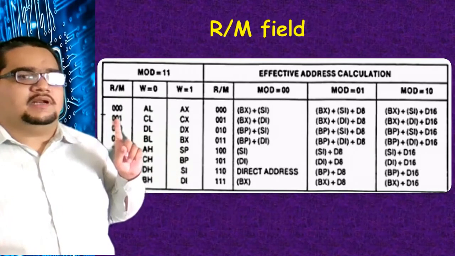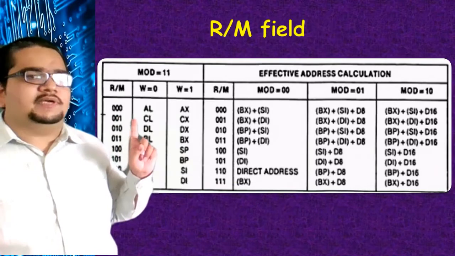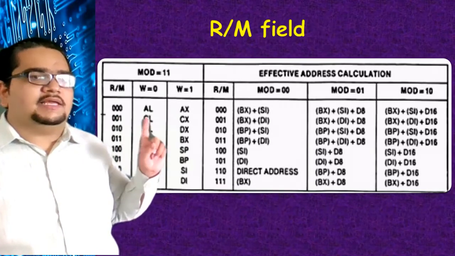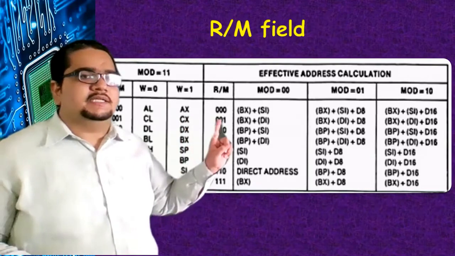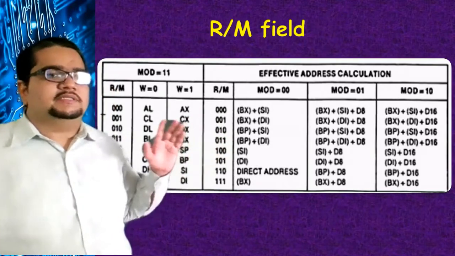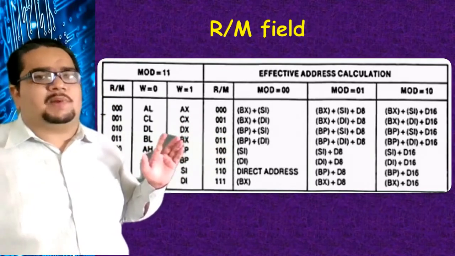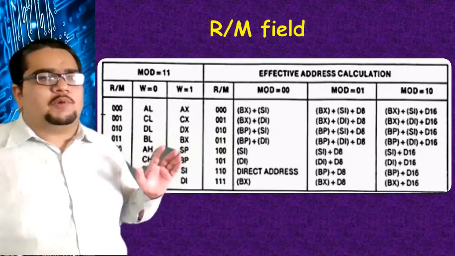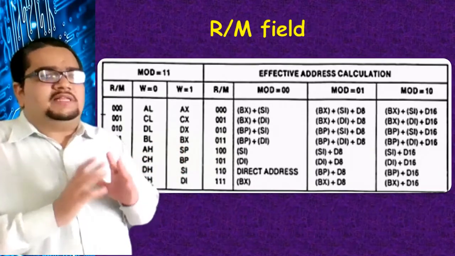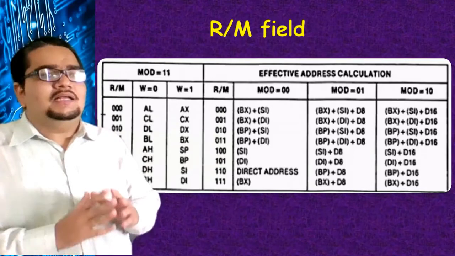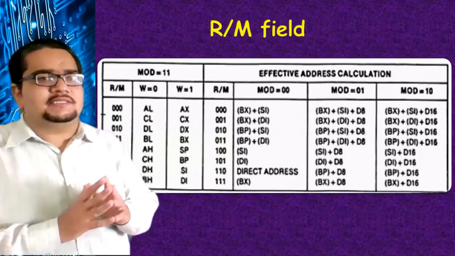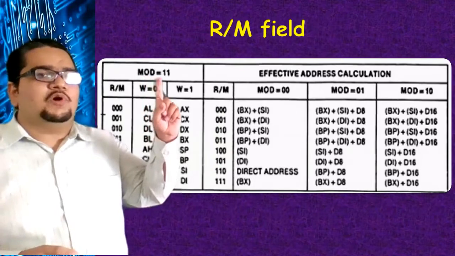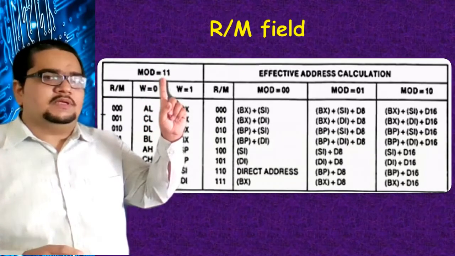When mode bits are 11, R/M is also a REG, same as REG, and the codes are as in this table. The code for the R/M field for W equal to 0 is 000 for AL, and for W equal to 1 it is 000 for AX, and so on. The left part of this table talks about the R/M field when it is acting as a register, and it will act as a register only in the case of mode bits 11.